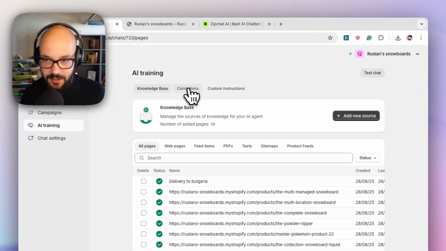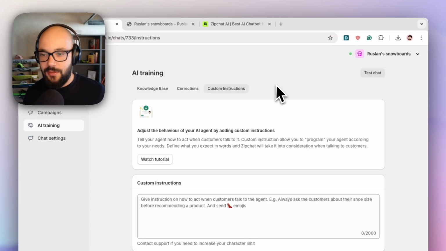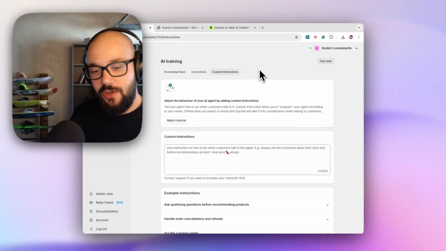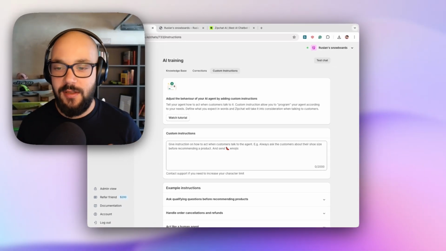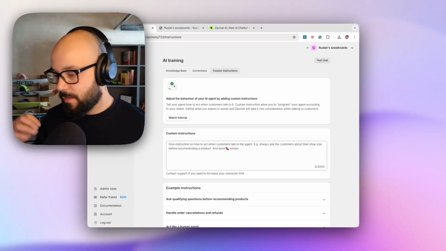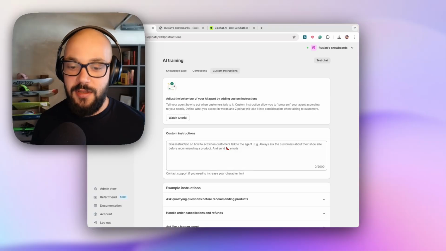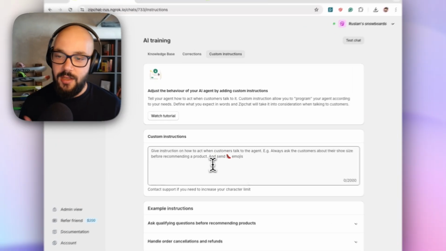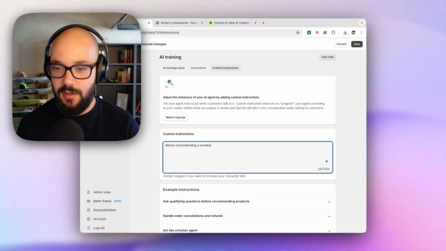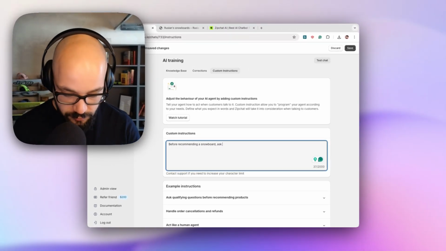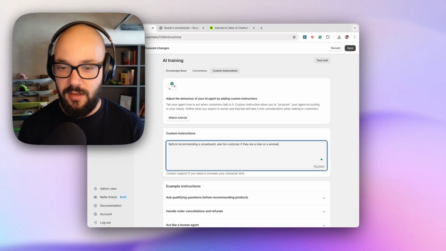And on top of everything else, we also give you access to the prompting of this agent. So you can change how it behaves totally. For example, I can tell Zipchat to first qualify the user before it actually starts offering products. So I can say, before recommending a board, ask the customer if they are a man or a woman, their height and their skill level, and what type of riding they want to do.